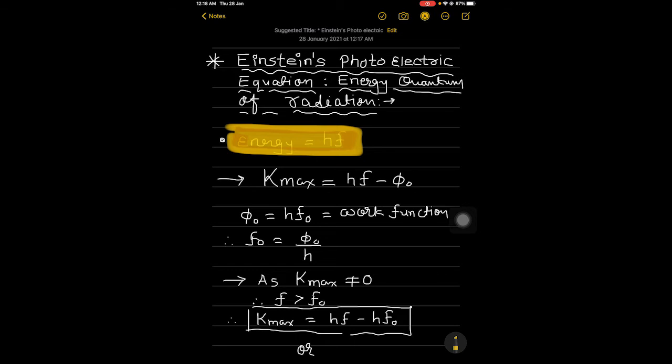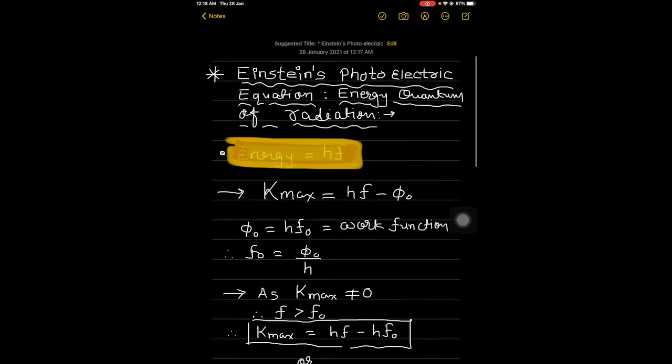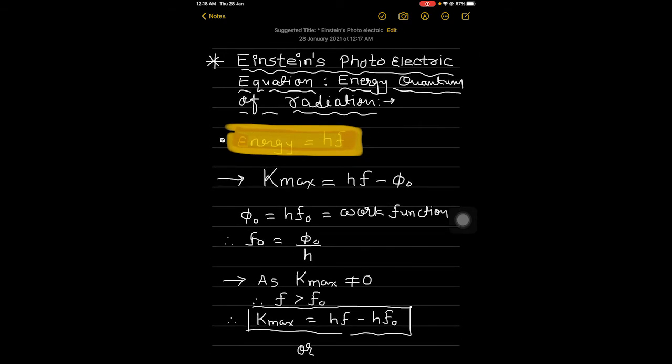In the photoelectric effect, an electron absorbs a quantum of energy, that is hf.